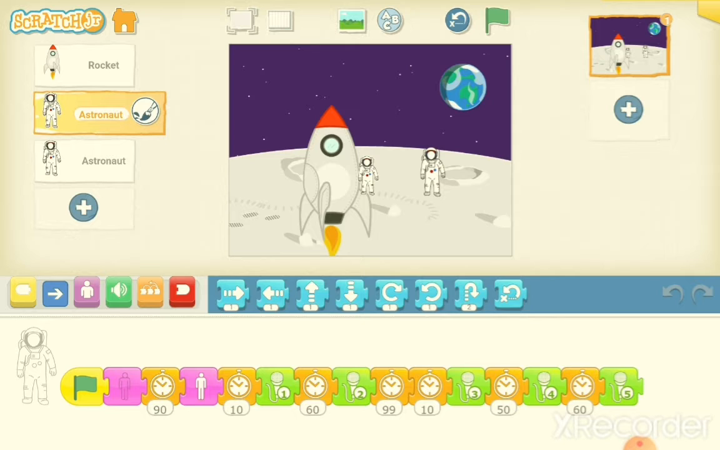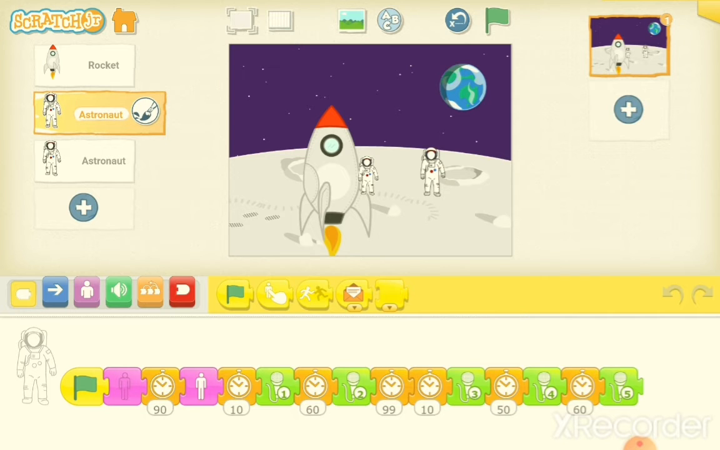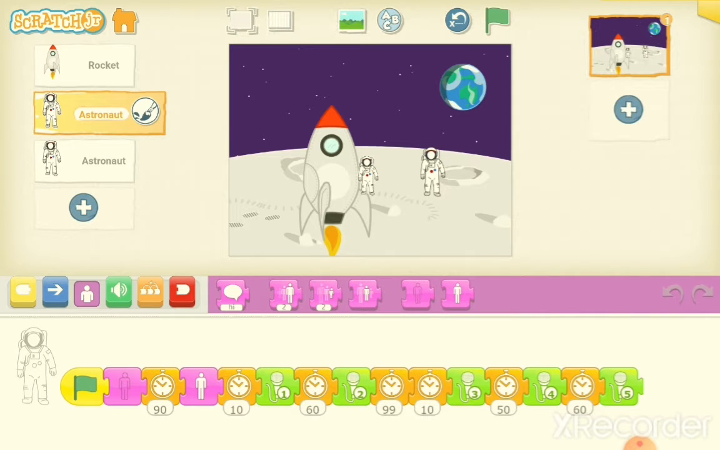Okay, so what happens at first: we should see only a rocket, not the 2 astronauts. So when the flag is clicked, we use start on green flag. For both of the astronauts, we should put hide. It is in the looks option, and there is the hide option. So the first one is hide. After this, when the rocket has landed, the 2 astronauts come out. For that we have given the show option.